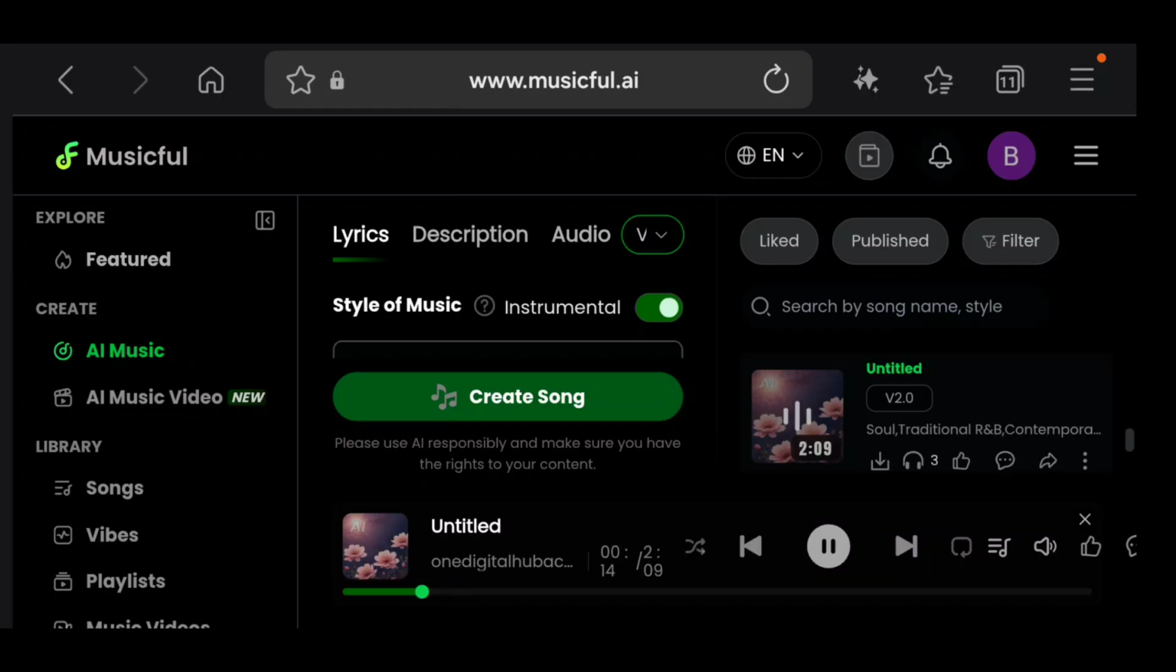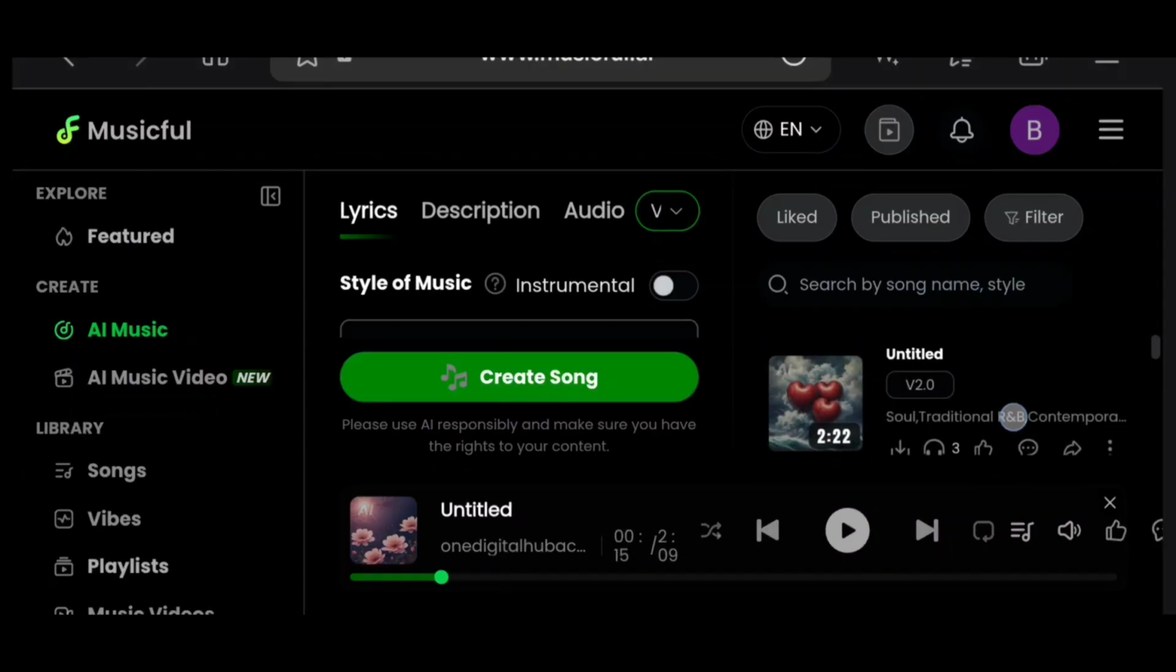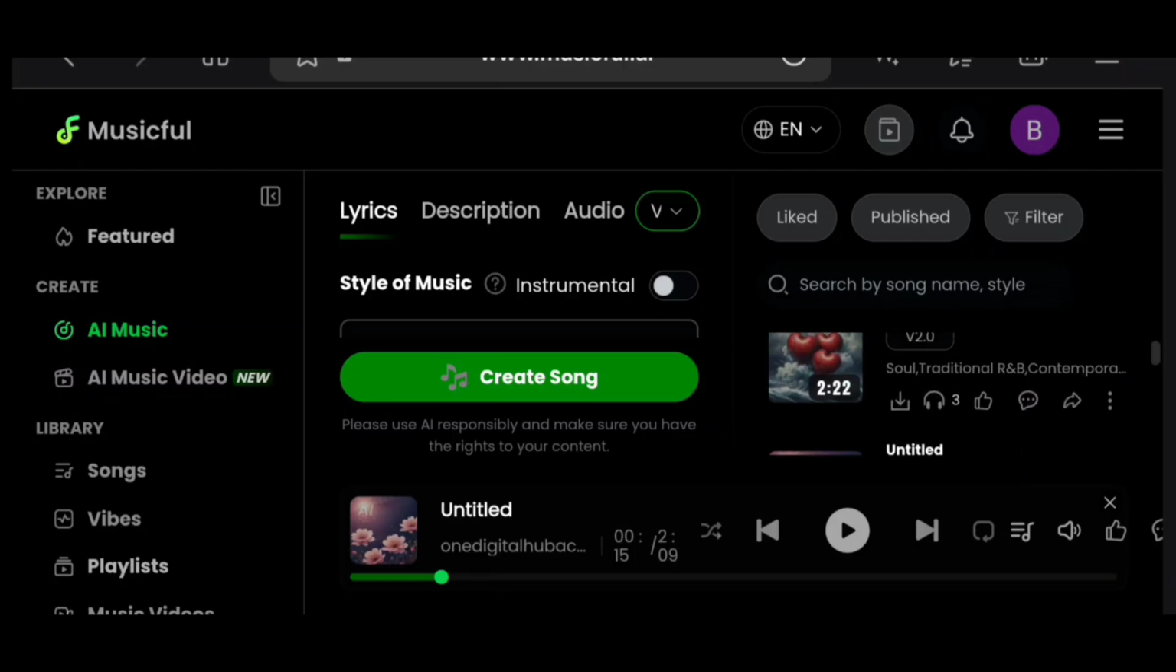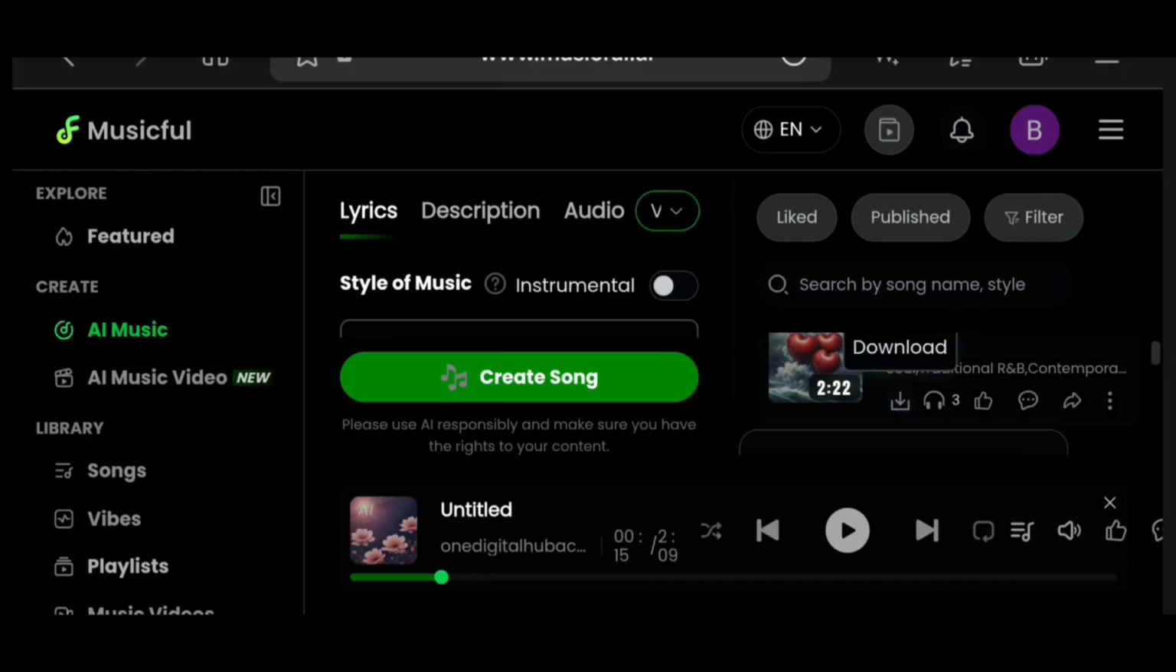Your love surrounds you. So you can see these are the two generations it gave me. So I'm going to go with this very first one. Whichever generation you want to go with, you're going to click on the download button right here to download your sound.